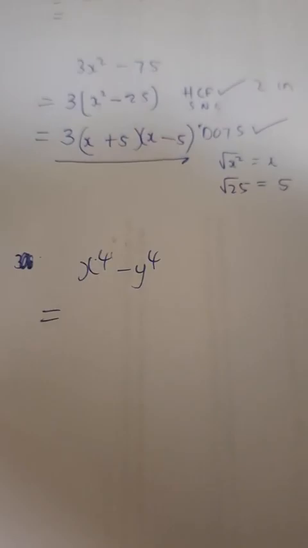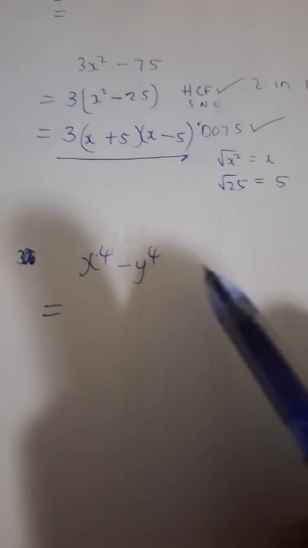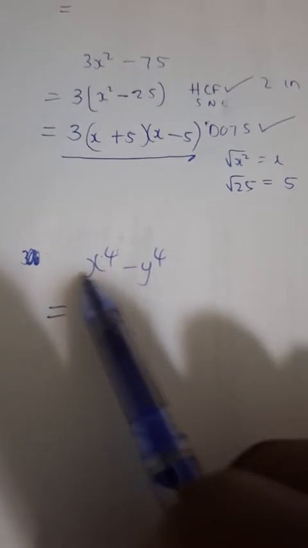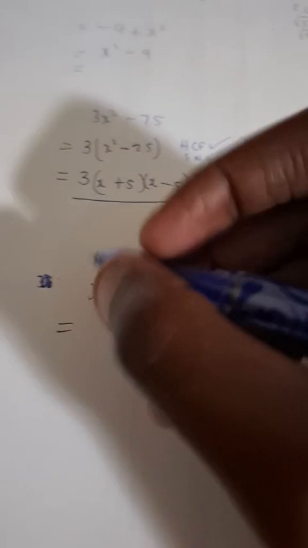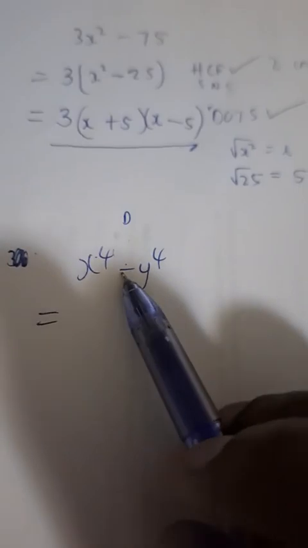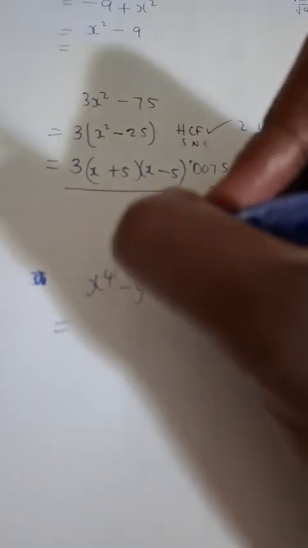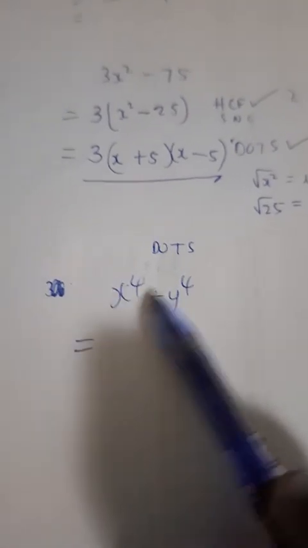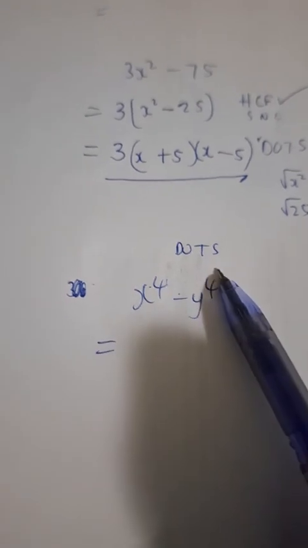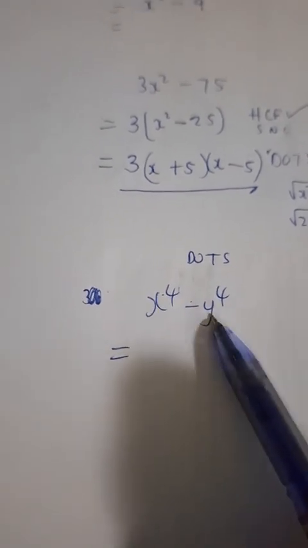So before we even start, since 1, when we take it out, is not really significant, what type of factorization do we have here? That's where we say this is a difference of 2 squares. Now you're going to say, how so? x to the power 4, guys, is a perfect square. y to the power 4 as well is a perfect square.